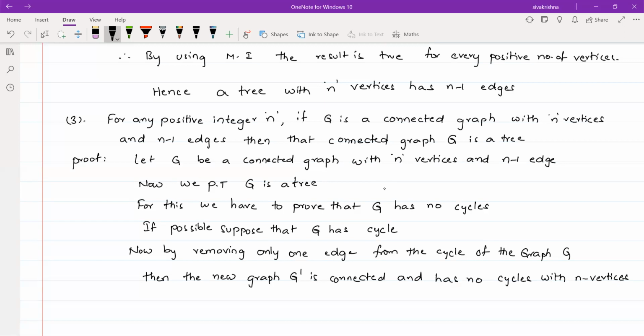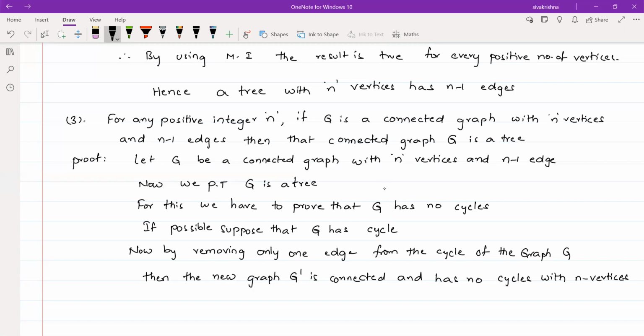Please listen carefully. We have to prove that G has no cycles, but in a contrary way, I suppose that G has a cycle. Whenever G has a cycle, if you remove an edge from that cycle, then clearly the resultant graph, which I name G dash, is a connected graph with no cycles and n vertices.